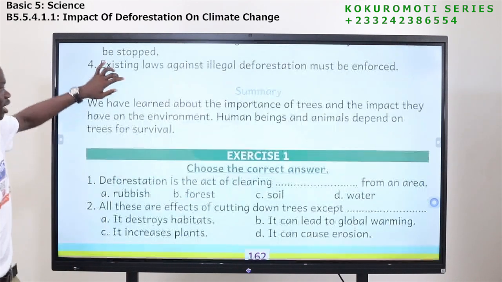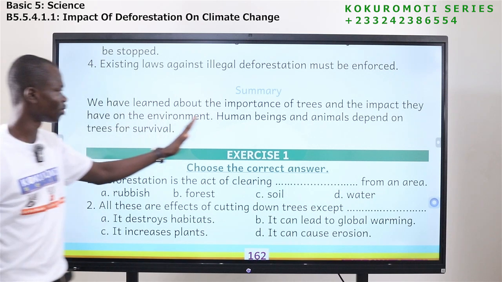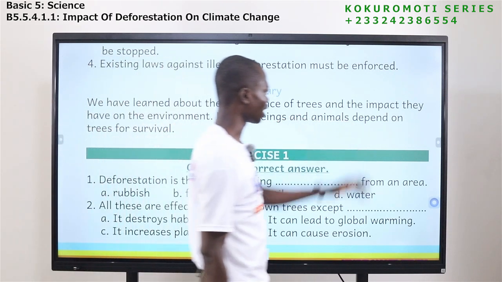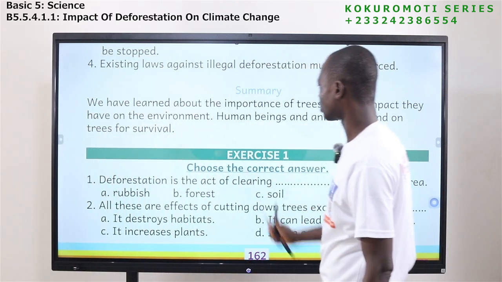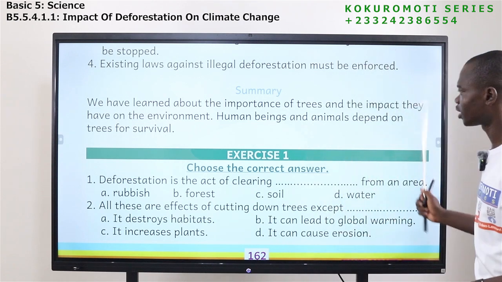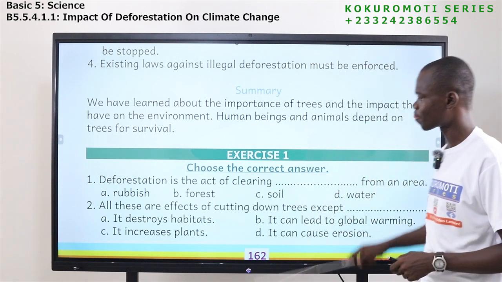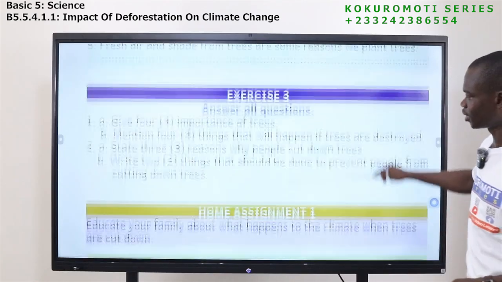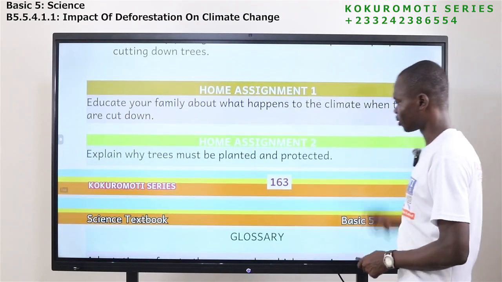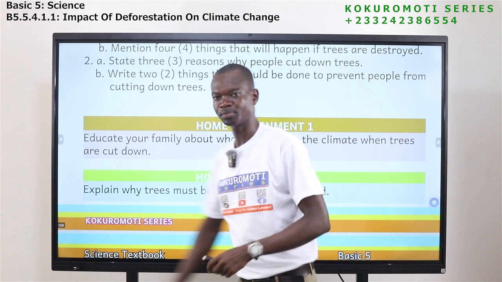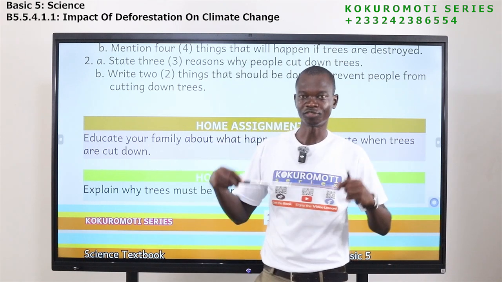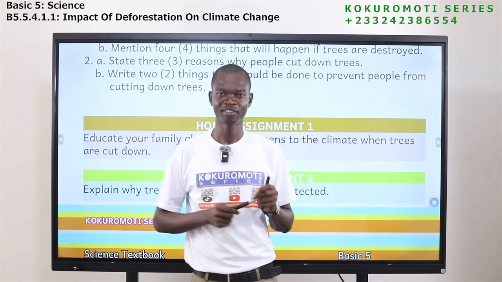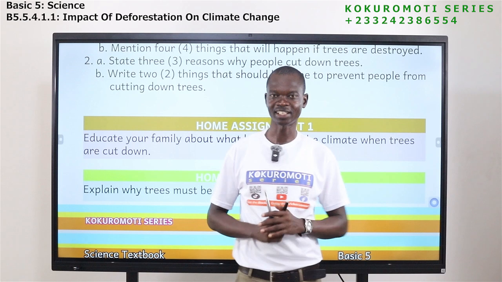Okay. Now in summary, we have learned about the importance of trees and the impacts they have on the environment. Human beings and animals depend on trees for survival. Exercise 1 is here, exercise 2, exercise 3, home assignment 1, home assignment 2. So this brings us to the end of the book, page 5. This is the end.